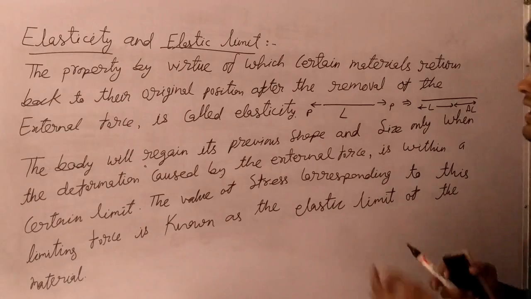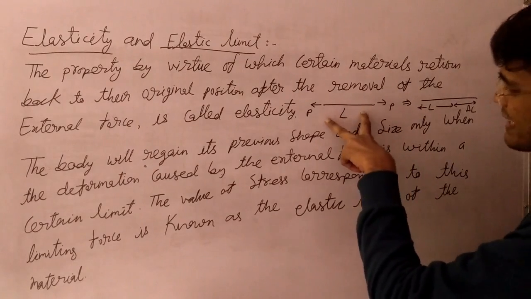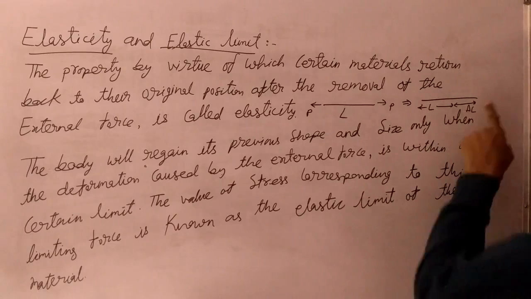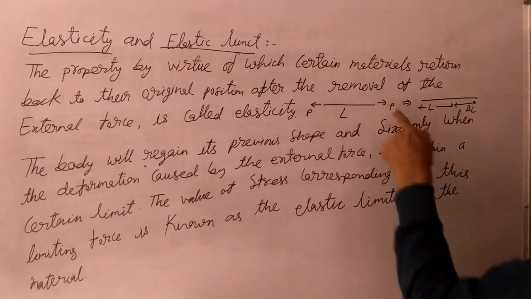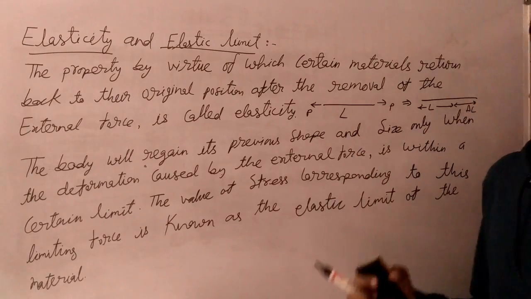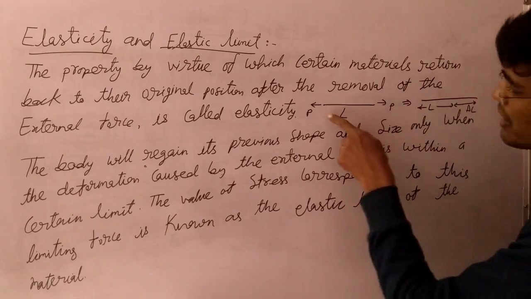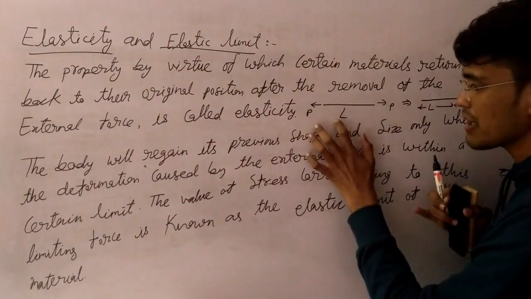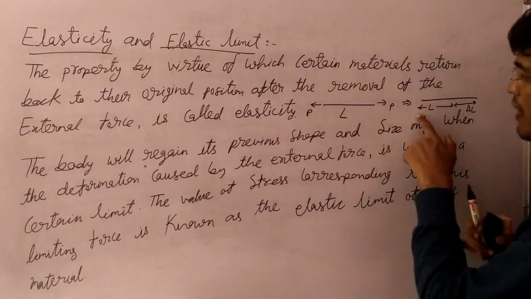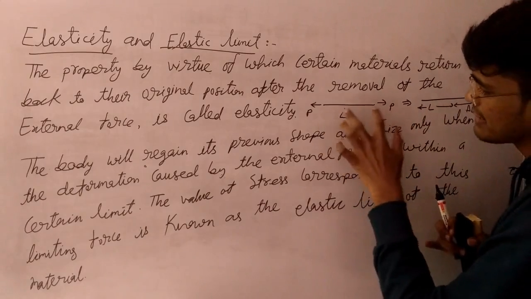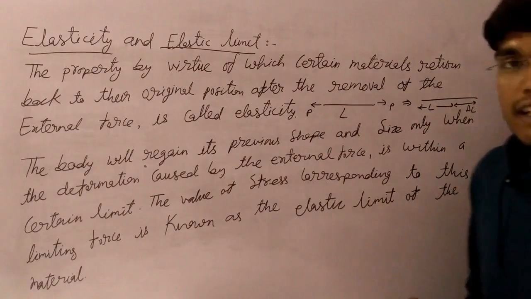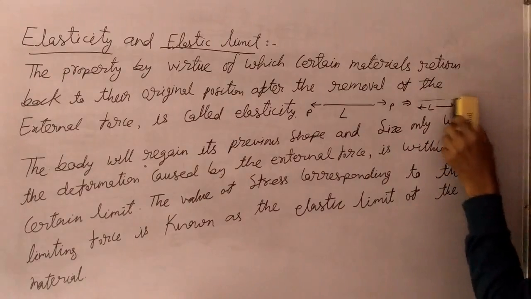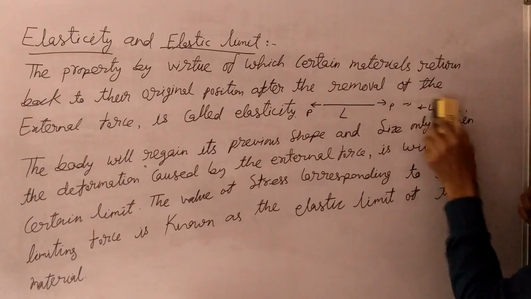I am going to repeat here that once you apply a tensile load P, it will increase the length of the sample. The moment you remove the load, it will come back to its initial position. If the initial length of the rubber sample was L and after the removal of the load its length becomes L, then the material is called an elastic material. I hope you understand this concept.